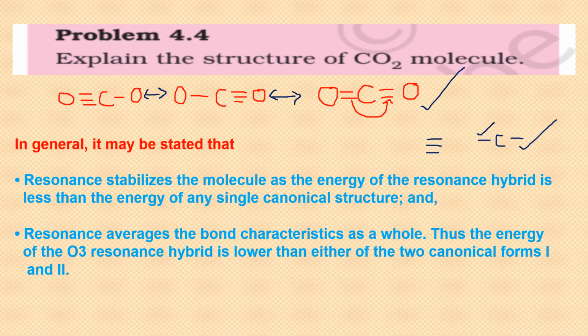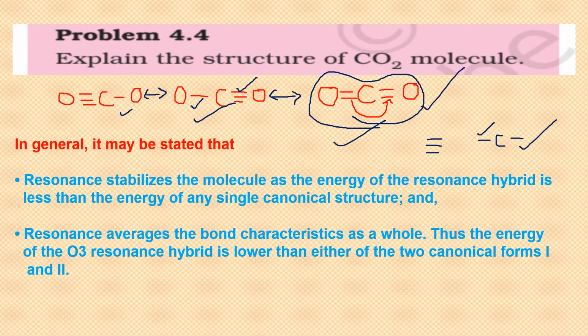The length of bond will not be very short on one side if there is a triple bond, and longer than that on the other side, it will be exactly same.